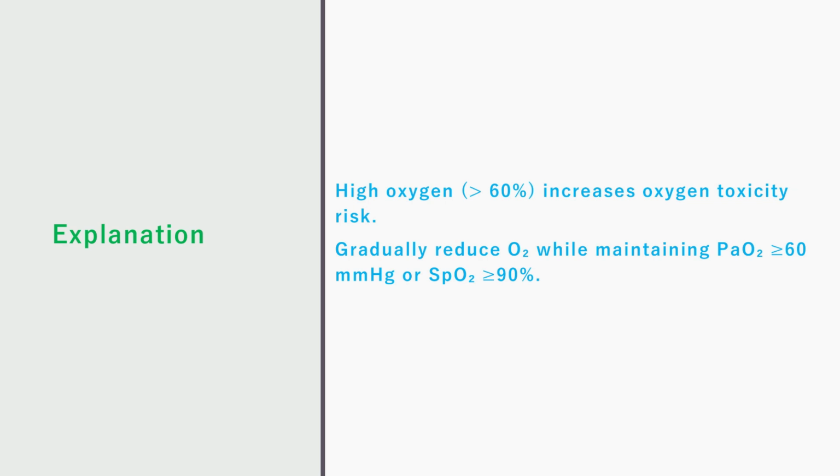Explanation. High oxygen, meaning more than 60%, increases oxygen toxicity risk. So oxygen should be reduced gradually, while maintaining partial pressure of oxygen 60 or more and saturation 90% or more.